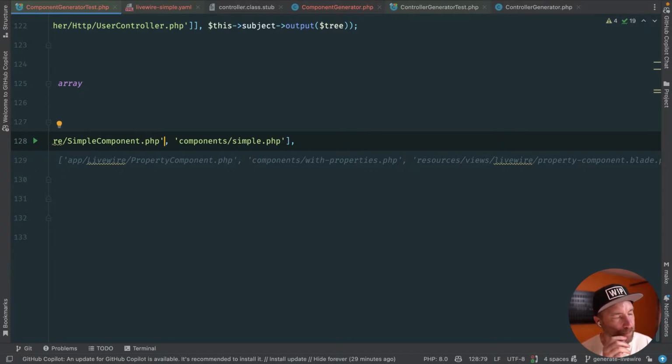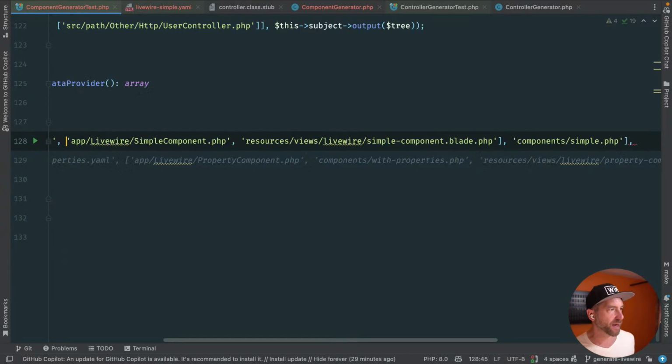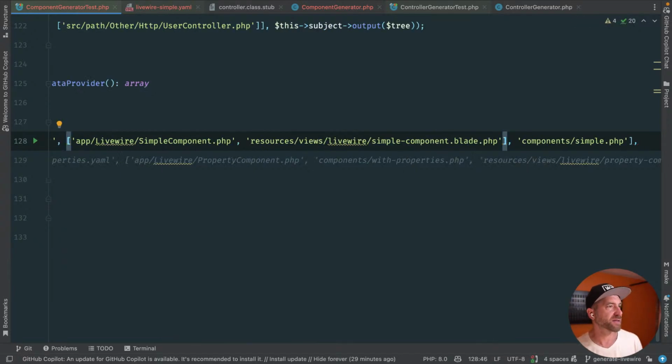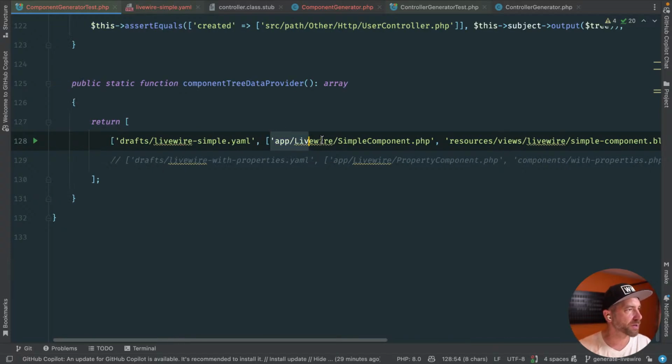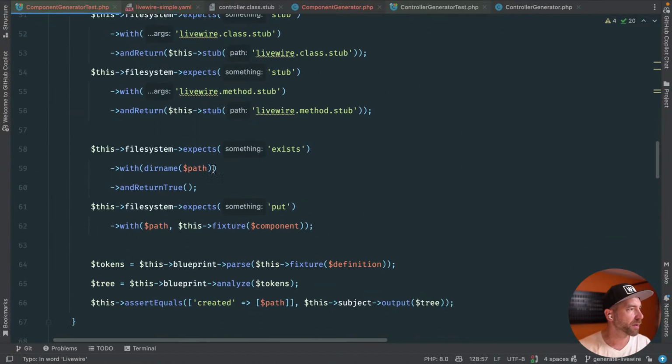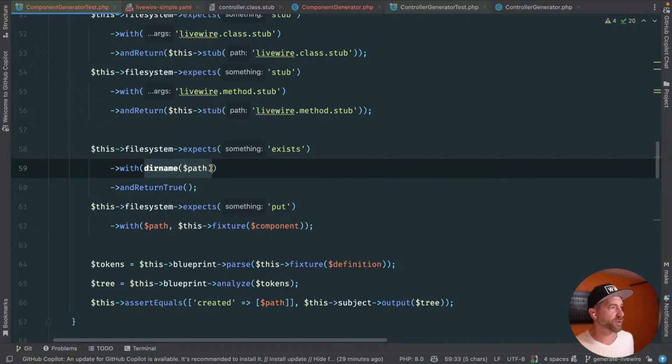However, you really want your test to be dumb. I don't want the test to be performing a lot of logic of like, oh, it's this thing's base name and then it's slugified and then it's... So yeah, I think we're gonna leave this in the test, and the assumption is in the data fixtures that the first path has to be the path to the component. I'm actually comfortable assuming the path up here. I don't think we need to do this to the point of what I just said.